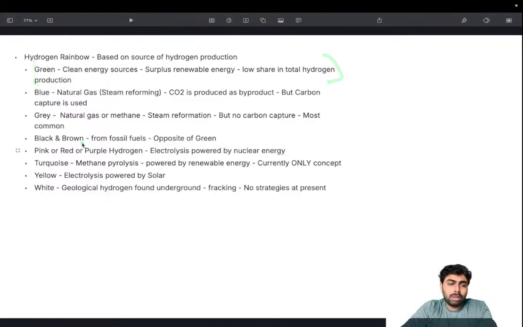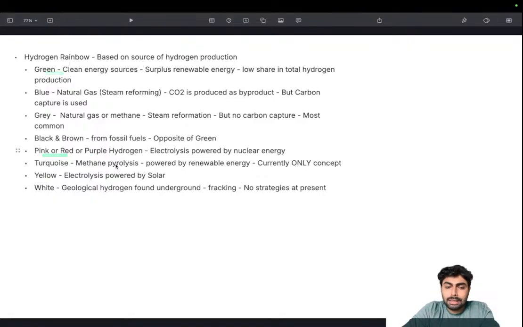Black and brown hydrogen is from fossil fuels, the opposite of green. Basically we are just extracting from fossil fuels, with absolutely high emissions and no carbon capture. That's the black and brown name. Okay. Then pink or red or purple hydrogen: electrolysis powered by nuclear energy. Like I said, if electrolysis is powered by renewable energy, it's green. If it's powered by nuclear energy, it's pink, red or purple.